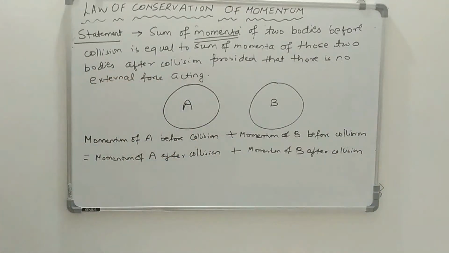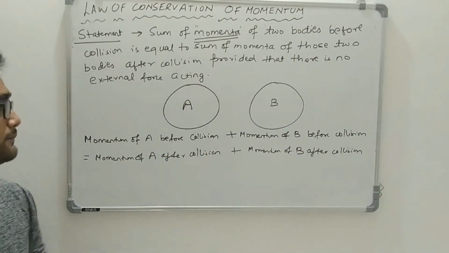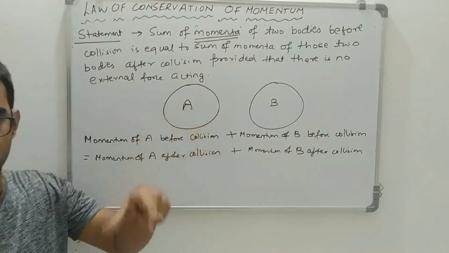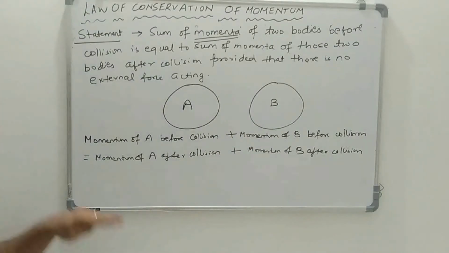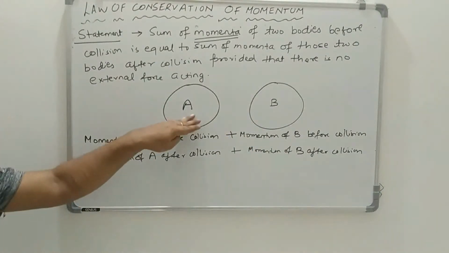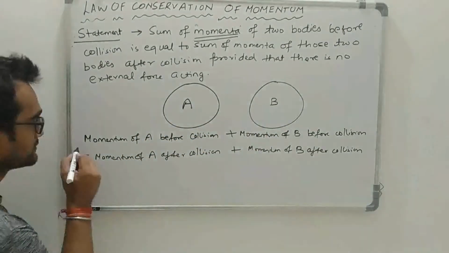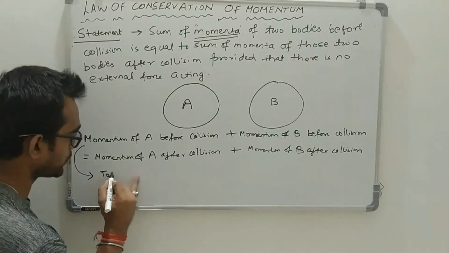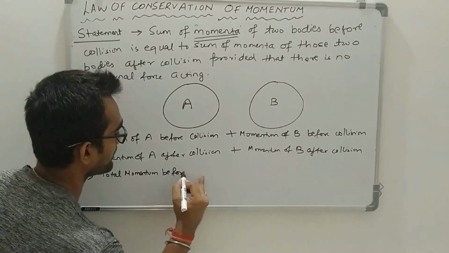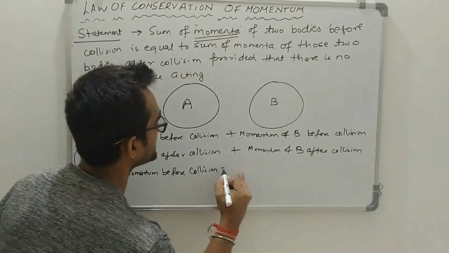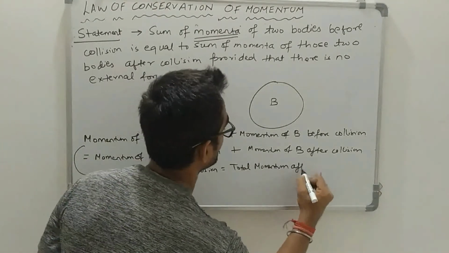So friends, basically this statement is stating that if there are two bodies A and B, then the momentum of this object before collision plus the momentum of this object before collision will be equal to the momentum of this object after collision plus momentum of this object after collision. This can be stated as total momentum before collision is equal to total momentum after collision.